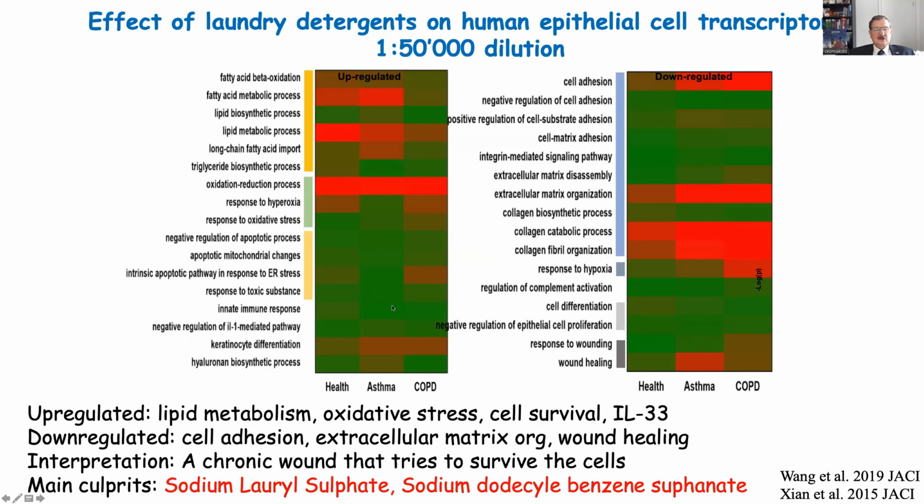Now, this is an experiment by Ming Wang that shows the laundry detergents, but similar experiments were done with sodium lauryl sulfate. We can see here that a 1 to 50,000 dilution causes a big regulation of the cellular mechanisms. And here is RNA sequencing, and the upregulated group of genes are lipid metabolism, oxidative stress, cell survival, and interleukin 33. The downregulated group is cell adhesion, extracellular matrix organization, and wound healing. The interpretation of these findings is that there is a chronic wound in which the cells try to survive, and the main culprits are sodium lauryl sulfate and sodium dodecylbenzene sulfate.